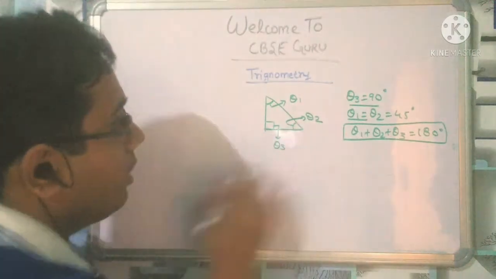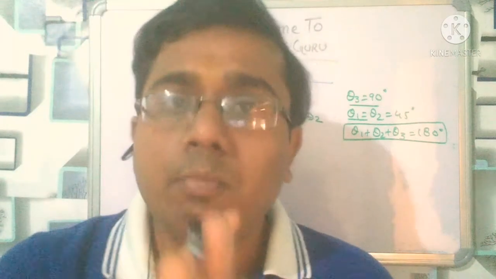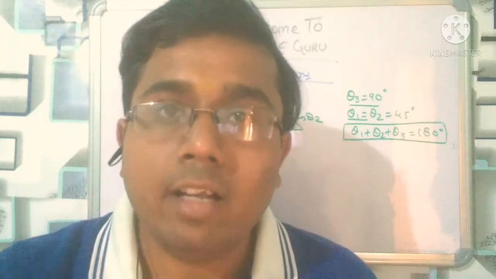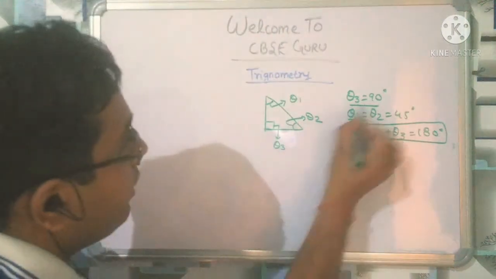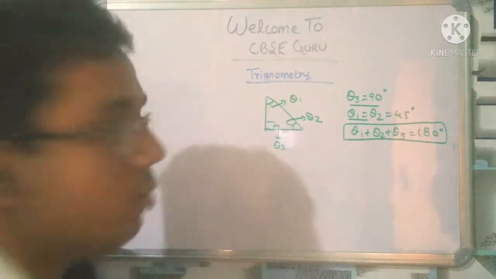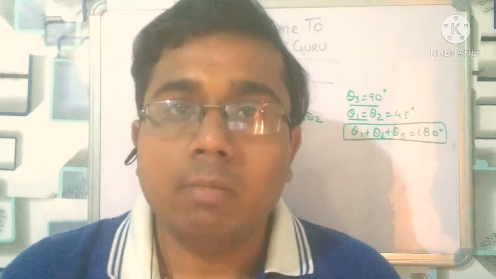So in a right angle triangle, this property you should remember. In the right angle triangle, theta 3 is equal to 90 degrees, theta 1 and theta 2 are equal to 45 degrees. This you should remember, right?